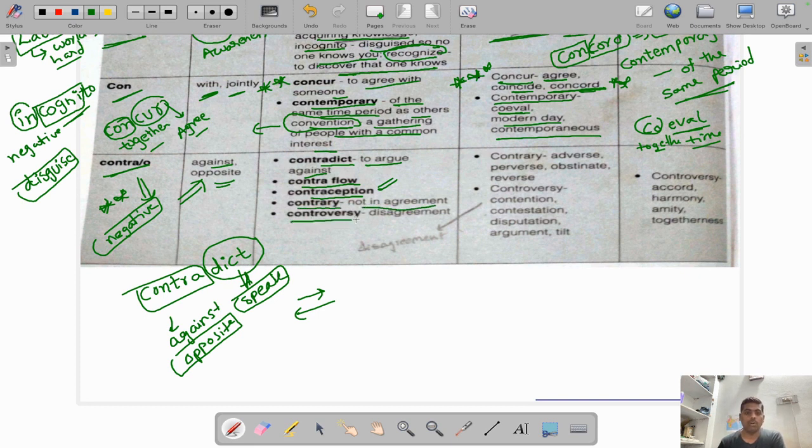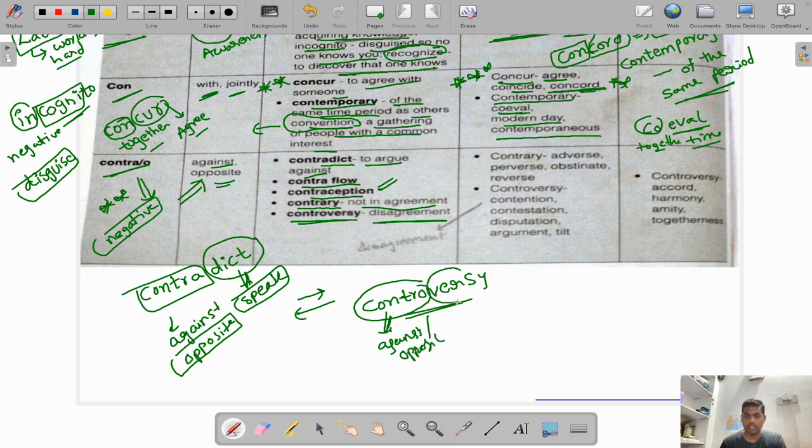And next one is controversy. You can remember like this, guys. Controversy we generally see in the newspaper, like that hero or heroine is in the controversy. Controversy means it is in disagreement. So this one you can remember like this. Contra is something related to against, which means against or opposite.